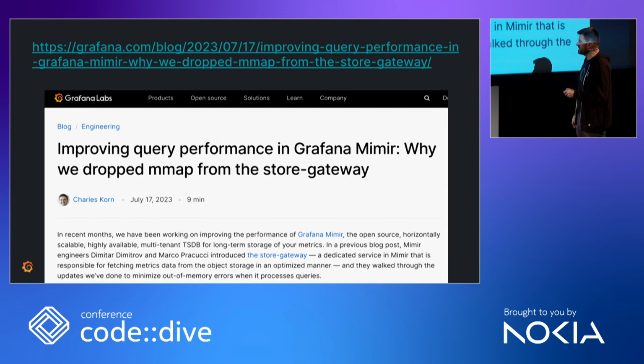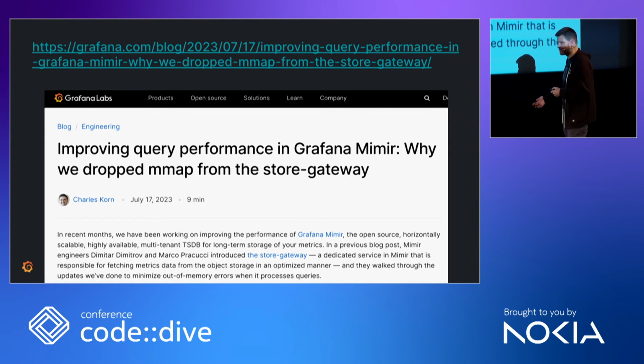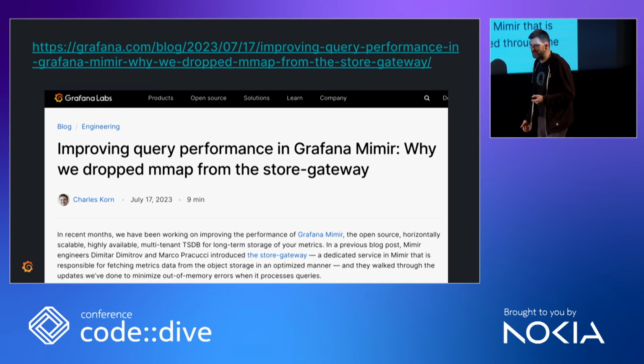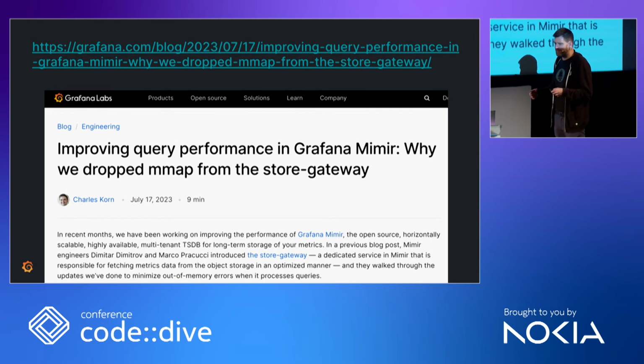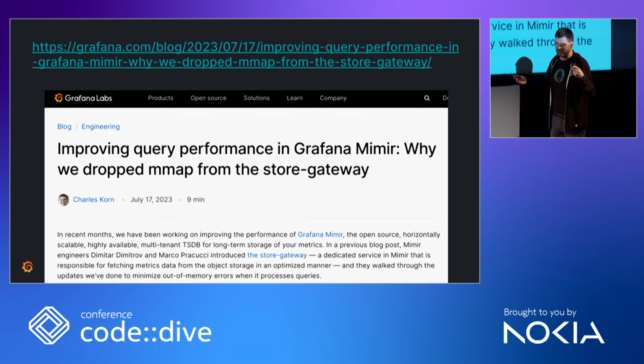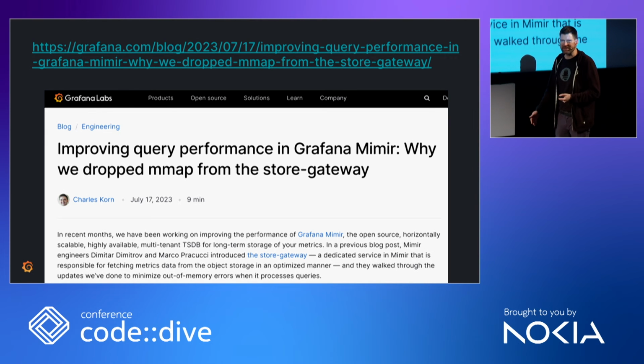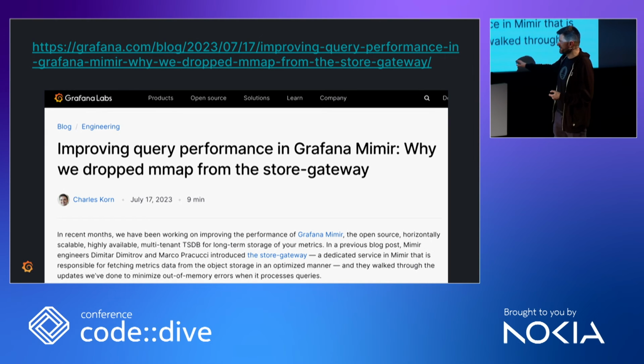All those things, right? So this is a blog post from earlier last year by my colleague Charles, who found out the reason for a problem we ran into. And the problem was weird latency spikes. All of a sudden, this store gateway would essentially block completely for 50 milliseconds, 100 milliseconds. And that's really bad if you have really tight SLOs and you don't want your store gateway to just clog up and then all your customers get nothing for 100 milliseconds. But why? It was so hard to find out. And in the end, they found the culprit, and it was, no surprise here, mmapping.